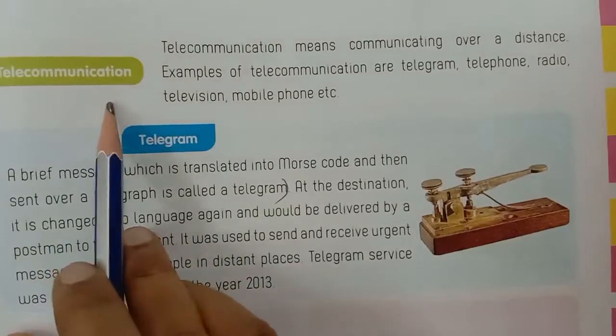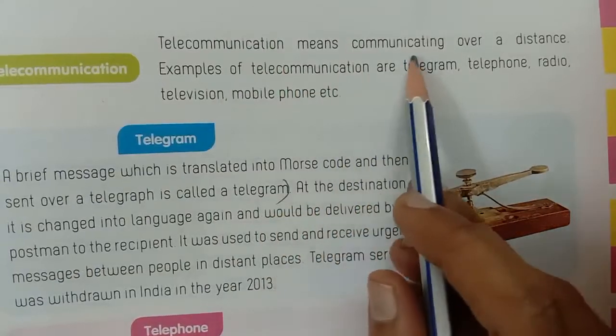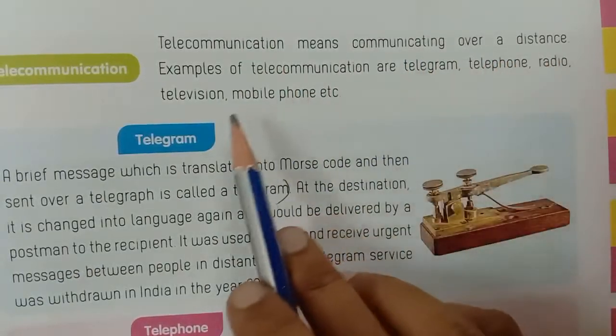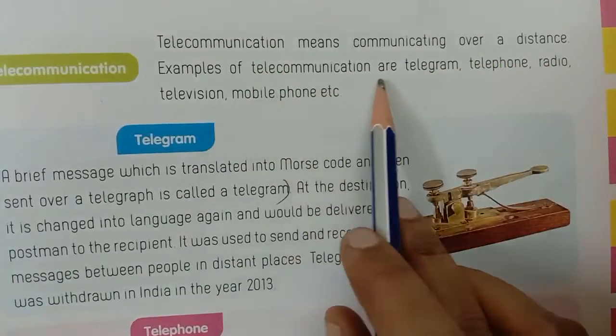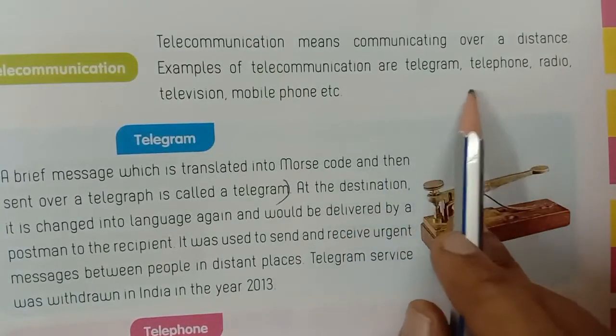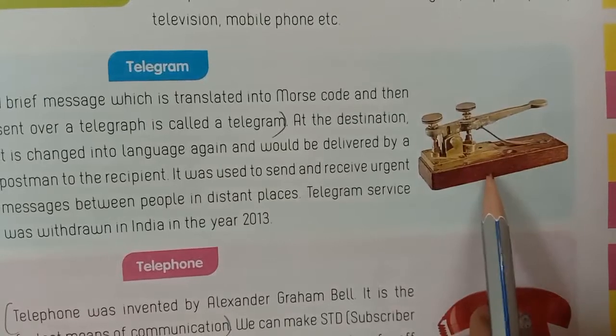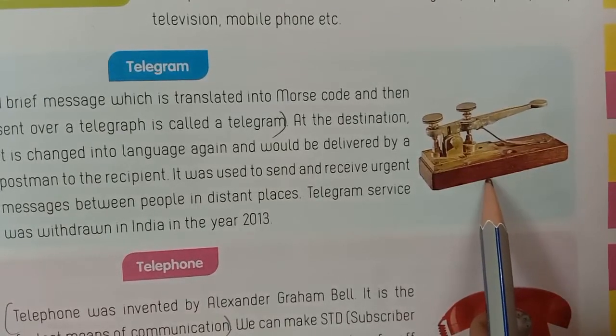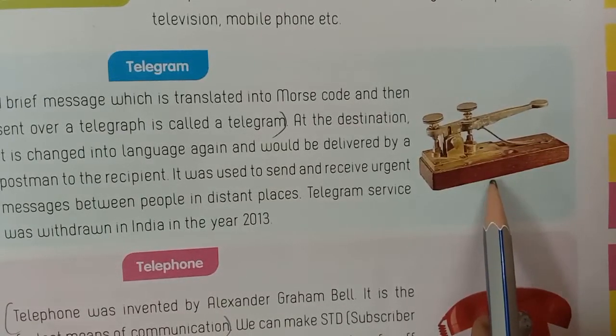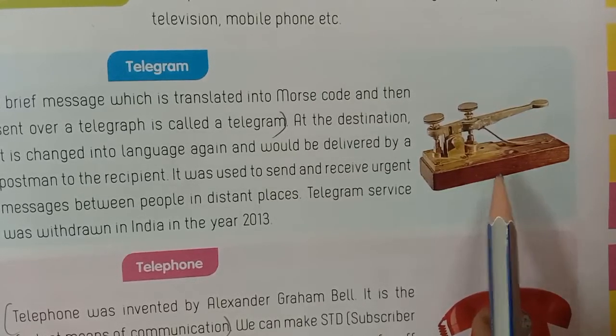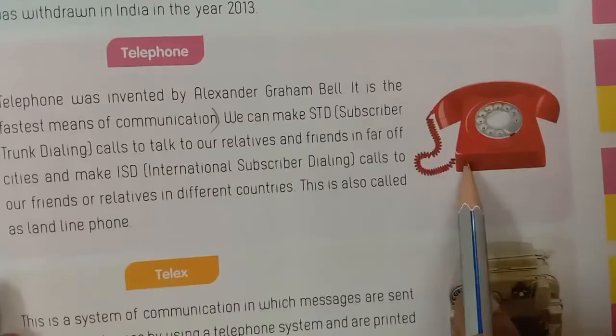Next, telecommunication. Telecommunication means communicating over a distance. Examples of telecommunication are telegram, telephone, radio, television, mobile phone, etc. See here children, this is a telegram, a brief message which is translated into Morse code and then sent over telegraph is called a telegram. Okay, next this is a telephone.